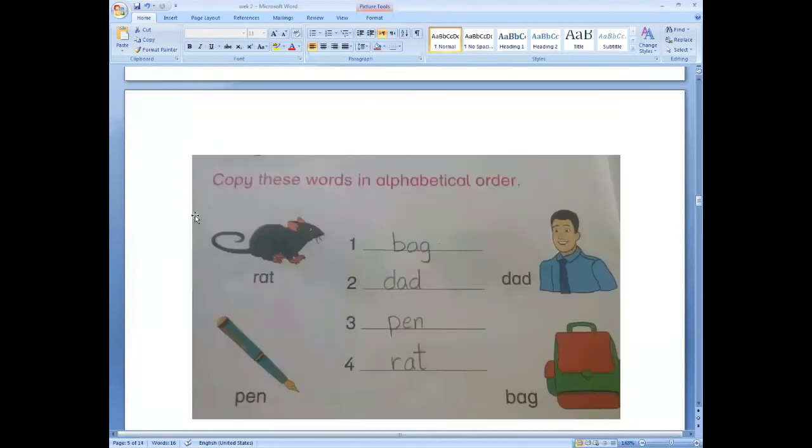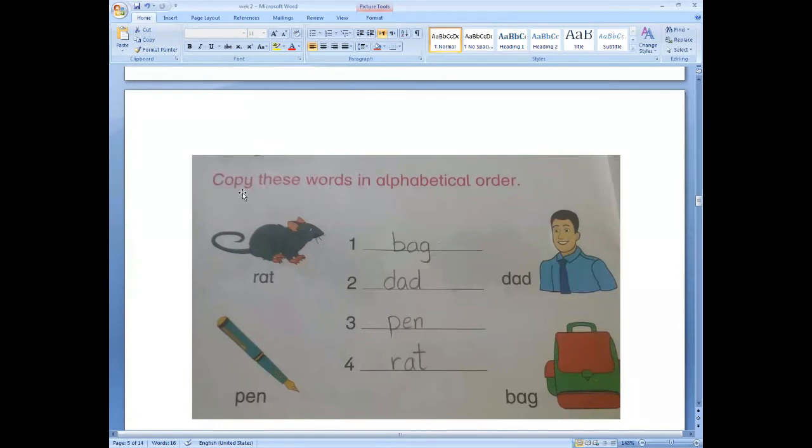Okay, so first we will read the caption. C-O-P-Y, copy. T-H-E-S-E, these. W-O-R-D-S, words. Copy these words in alphabetical order.